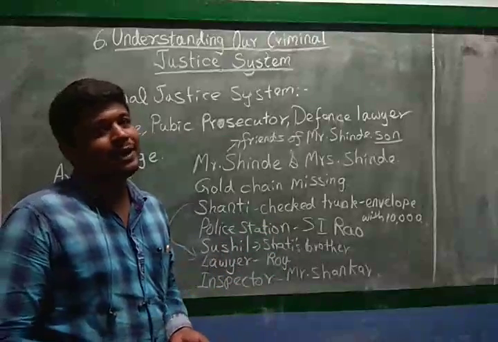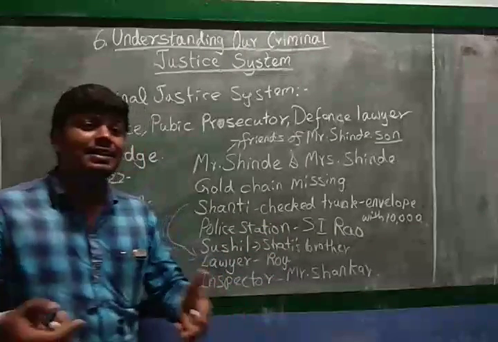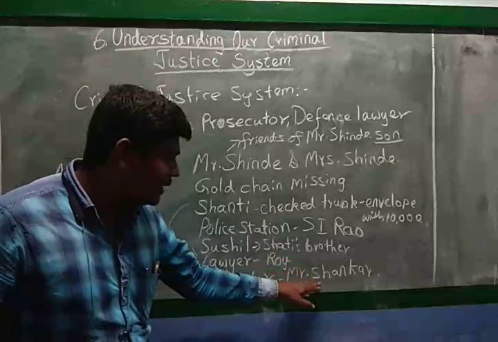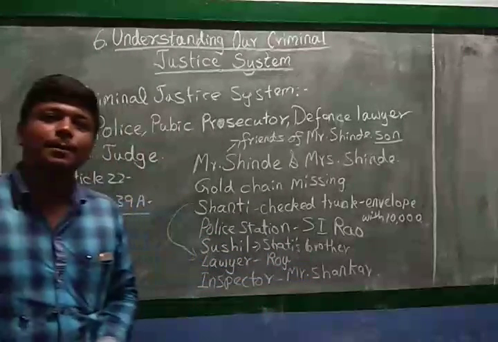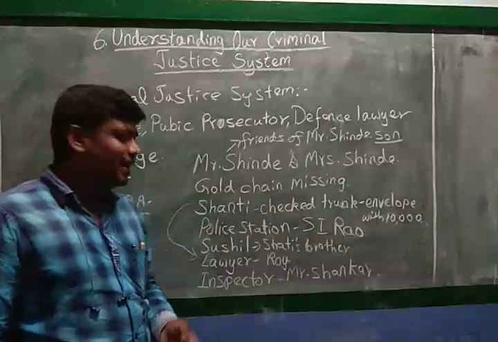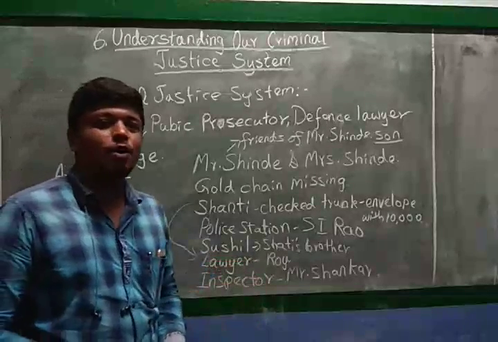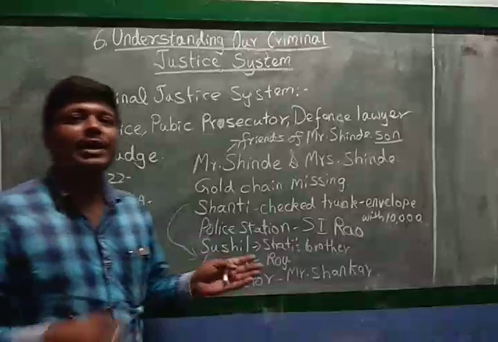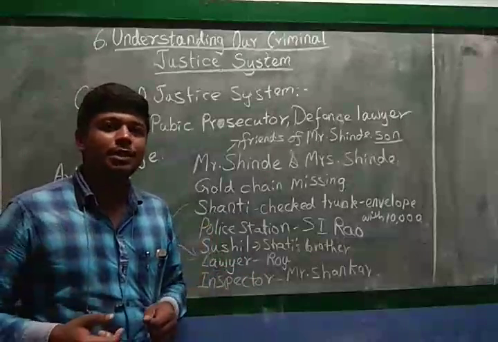Those people were captured. And after that, Roy investigated Mr. Shankar about the robbery, and Shankar said clearly that no, Shanti did not steal it, it was stolen by a gang of people, and we have captured them.